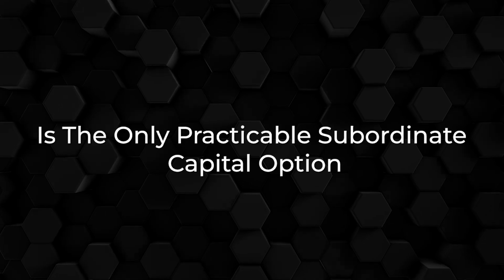Agency lenders require minimum equity percentages. Mezzanine does not count as equity, and the foreclosure rights a mezz lender holds create control conflicts agencies simply will not accept. If your senior loan is agency-backed, preferred equity is the only practical subordinate capital option. Confirm your senior loan program before approaching any gap capital provider.